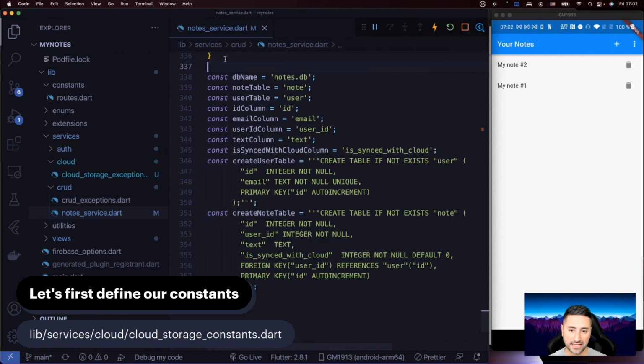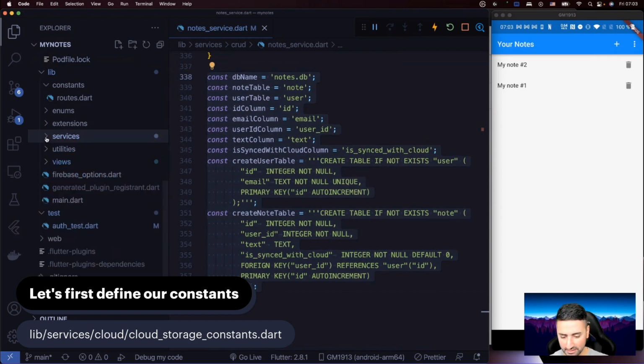And some people may like this, but I personally prefer to have my constants defined in separate files, even though these constants are very related only to this file. But just putting them in separate places just makes it easier to look at, because these constants at the moment are like hidden at the very bottom of this file. So let's go ahead and define our constants.